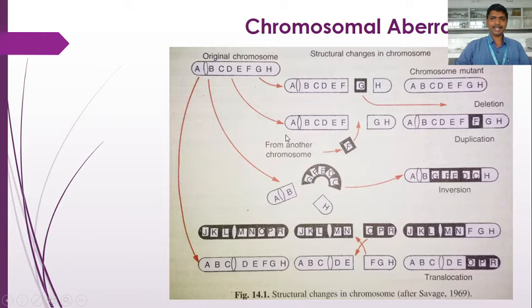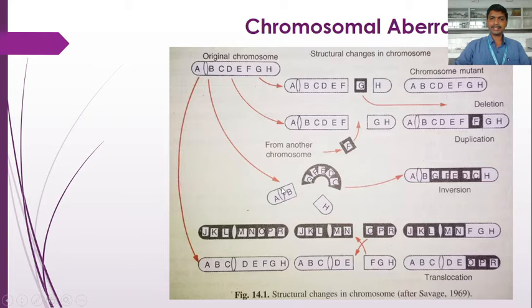Next, there is an addition of part of a chromosome to the original chromosome. Here, from another chromosome, this F gene has been added to the original chromosome. Now the sequence becomes A, B, C, D, E, F, this added F, G, H. So there is an extra F gene added to the original chromosome, which is duplicated, found to be double. So this is called duplication.